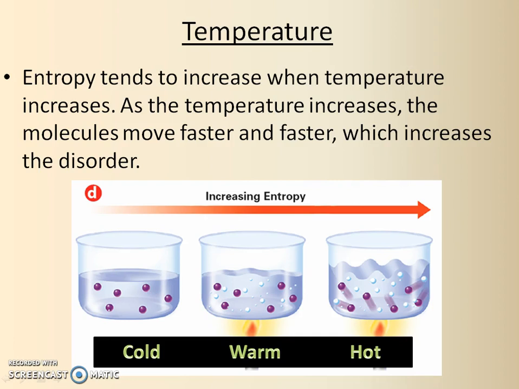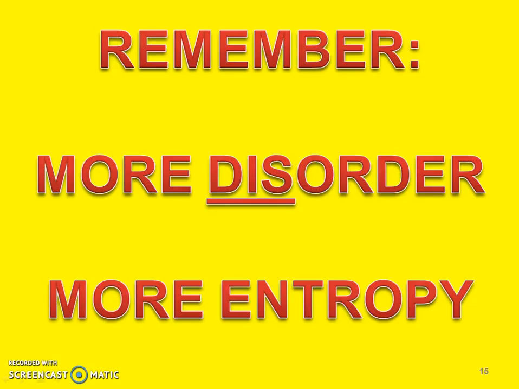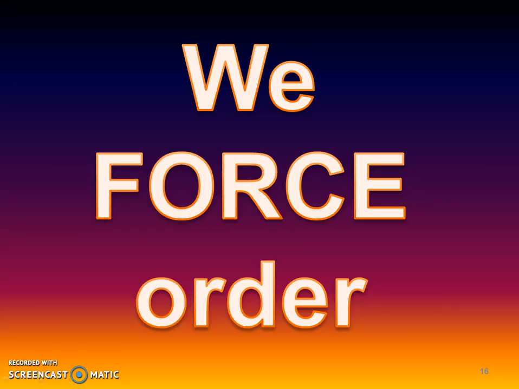And temperature, again, as you increase the temperature, going from cold to warm to hot, what's happening to those molecules? They are moving faster. If they're moving faster, there's more chance of disorder, so it's increasing in entropy. So again, make sure to pause, fill in something, whether you're drawing or writing, make sure you're understanding that information. So more disorder, more entropy, and it's a positive delta S.